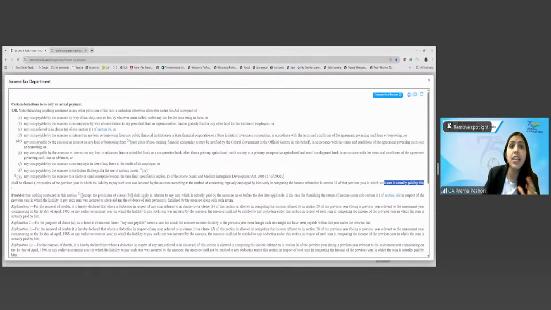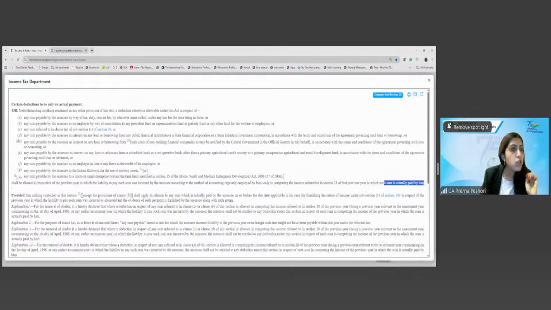So what does 43B say? I am overriding what 36 is saying, irrespective of whatever method of accounting the assessee is following. Because 28 says the profit and gains as per commercial principles of accounting. Now, whatever method you follow, I am overriding every other provision. I am overriding 36, which gives you the deduction of bonus or commission. This shall be allowed only when you make the payment in that year. Shall be allowed in the previous year in which the sum is actually paid by him.